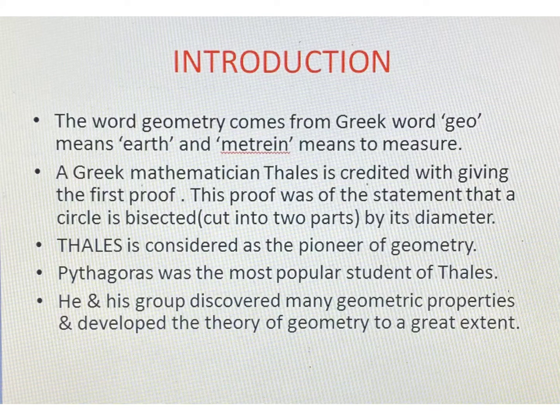The word geometry comes from the Greek words geo, meaning earth, and metrin, meaning to measure. A Greek mathematician Thales is credited with giving the first proof. So the first proof related to geometry was given by the mathematician Thales, and the proof was of the statement that a circle is bisected, meaning divided into two equal parts, by its diameter. Now see students, here I have given the points in the form of notes.